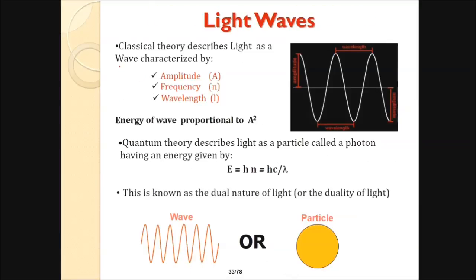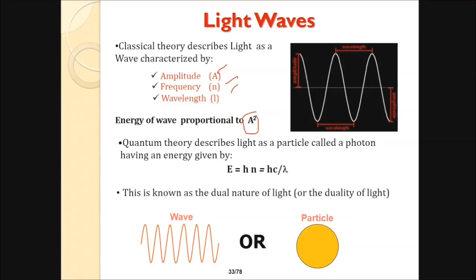Light waves: classical theory describes light as a wave characterized by amplitude, frequency and wavelength. The energy of a wave is proportional to the amplitude squared. And quantum theory describes light as a particle. So light is a wave and it is also a particle.